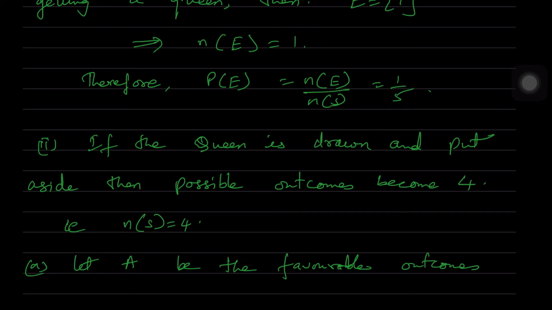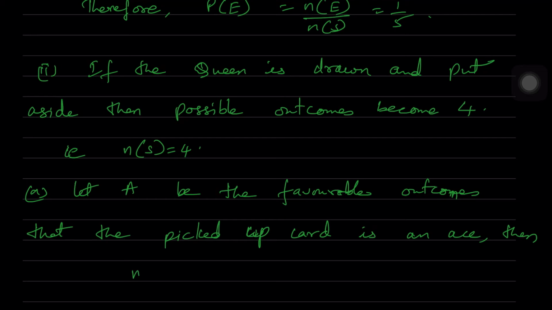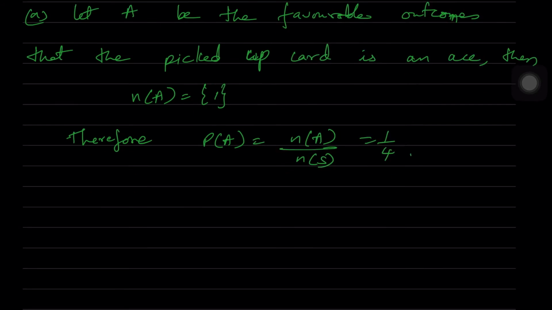Here how many aces are you having in these 4 cards which are left? 1 ace. So P of A is equal to n of A by n of S, which is equal to 1 by 4.